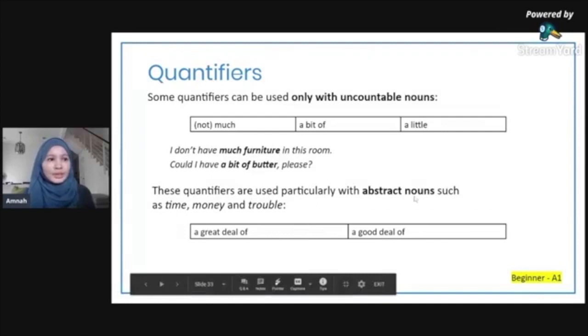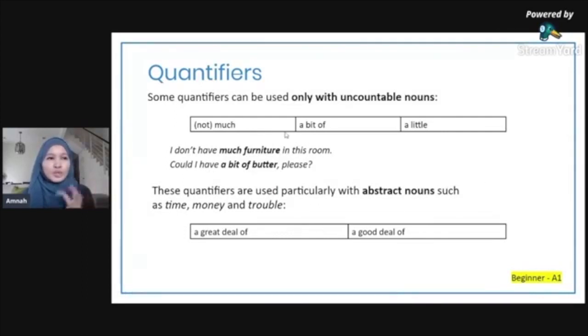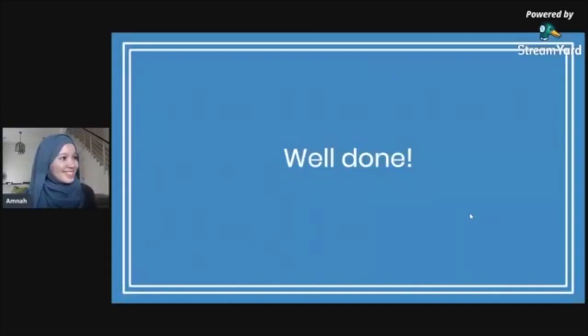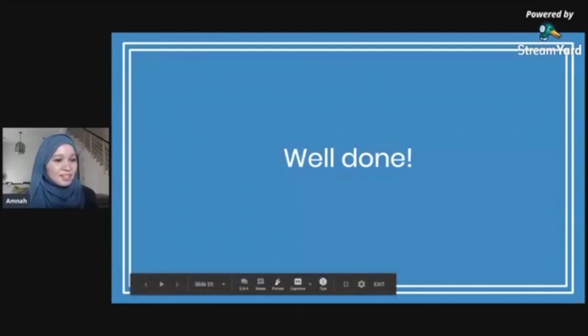So if you want to remember, when you're talking about much, there's no specific quantity. So that's why it's only for uncountable nouns. Or a bit of. There's no specific quantity. It's like sikit. A little one is also sikit. So a great deal of, you could say, it will probably cost a great deal of money, which is the same as it probably costs a lot of money. Or she spent a good deal of time watching television. So well done. We have come to the end of the lesson.